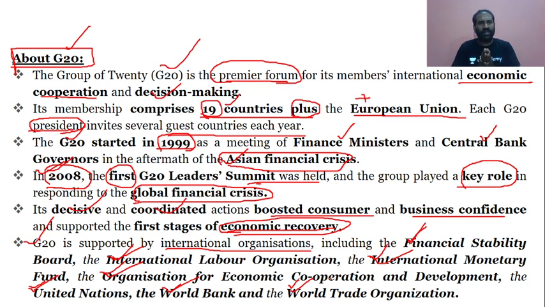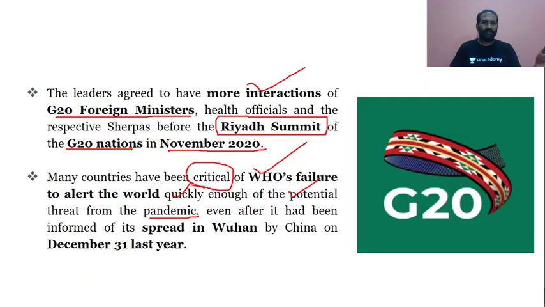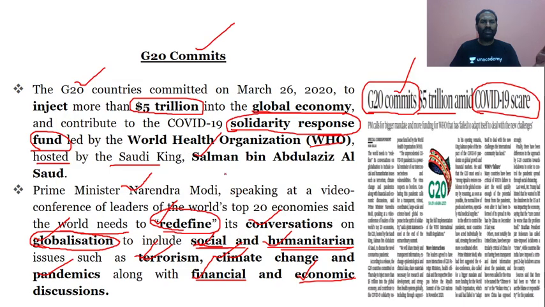So we have looked at the G20, and we have also looked at the factual points where the UPSC might focus, and the joint statement of the G20 summit, what it has said and how it has to go ahead. We have looked into the keyword, interconnectedness, and the commitments the G20 has come up with, that is 5 trillion US dollars, as the global economy is creeping down.